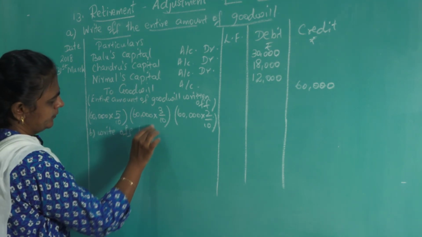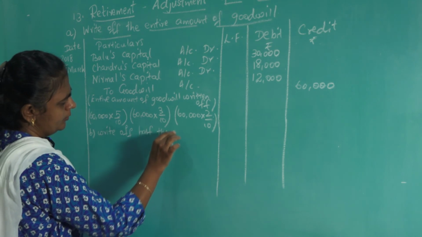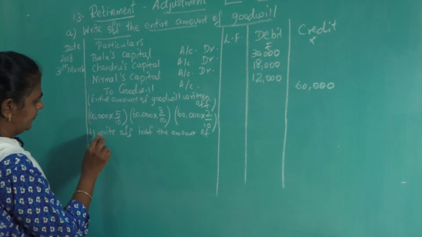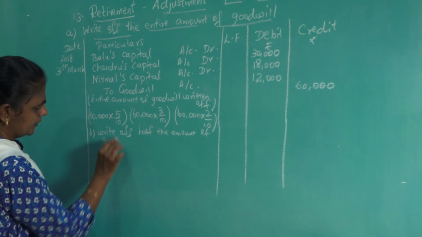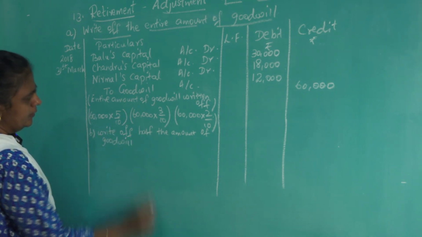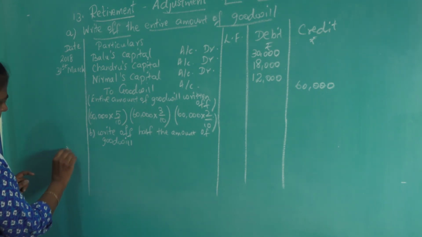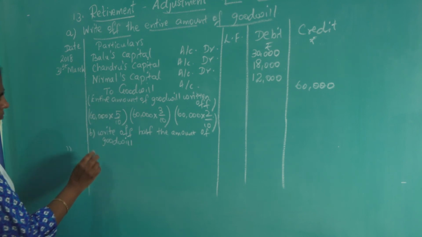Next, condition B, write off half the amount of goodwill. For that also same thing only, the date is also same. So, copy the same journal.